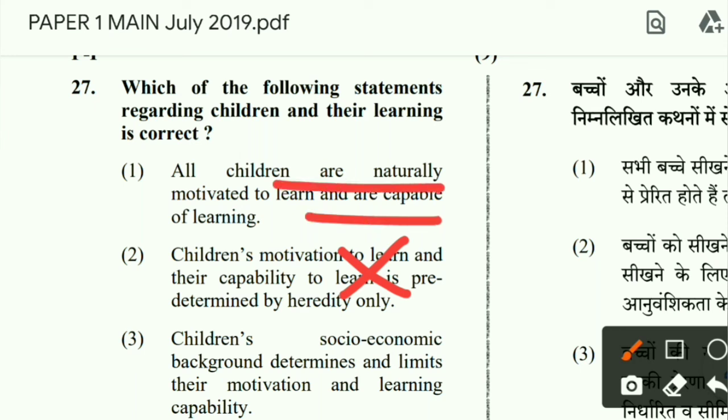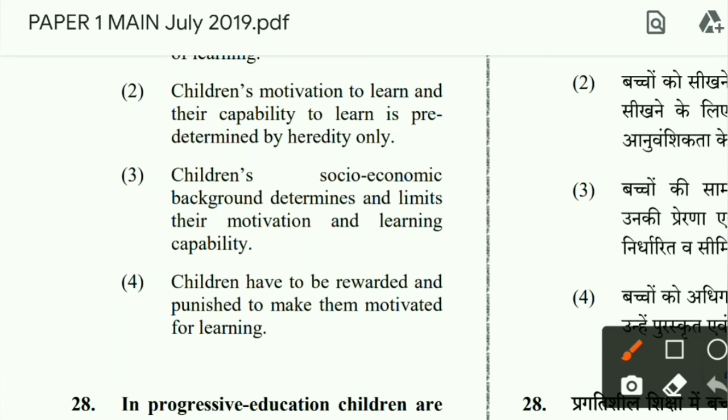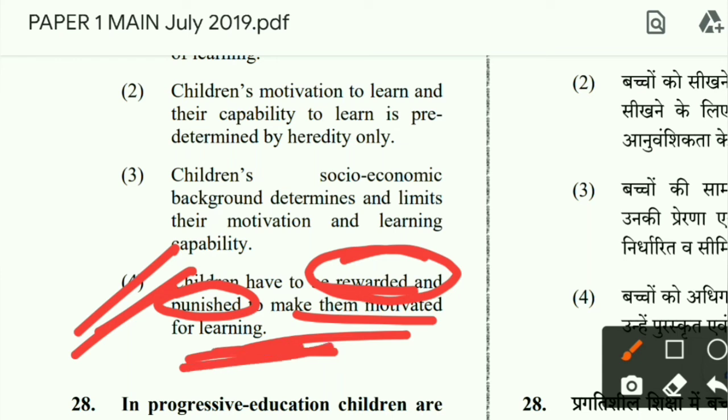Children's socio-economic background determines the limits and motivation. No, never. Economic background, social background of a child has nothing to do with his learning ability. Children have to be rewarded and punished to make them motivated for learning. I think this is the correct option, because in the process of learning, irrespective of what caste and social structure the child belongs to, if he is rewarded and punished, means if he is reinforced correctly, then this will motivate him or her for learning.